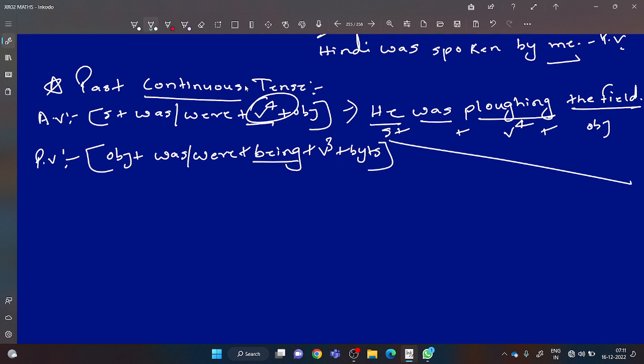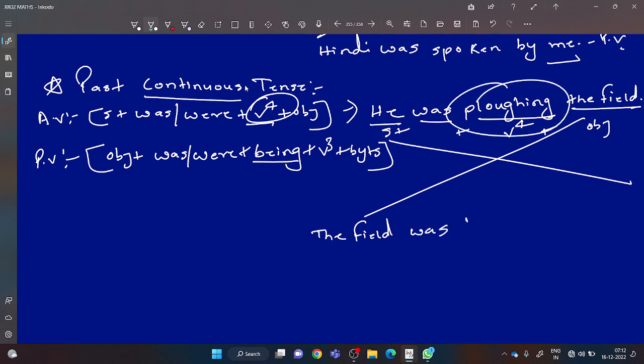So you will use which method, dear? Cross method. So here you will use the field. In cross method, object takes the place of subject. So the field, it will be was. To make V4 into V3, you will use being. The field was being plowed by. He will be changed into him. Take one more question and solve it. Are you able to solve?